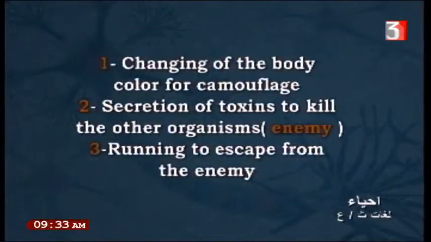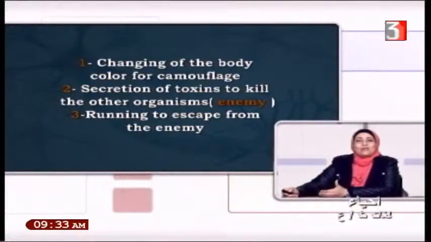Okay, first, what are the biological sources? Number one, changing of the body color. This is the first way to make immunity. Changing the body color for camouflage, like the chameleon, an animal which can keep its life by changing its color, the color of its skin. Changing the skin color is a process known as camouflage.